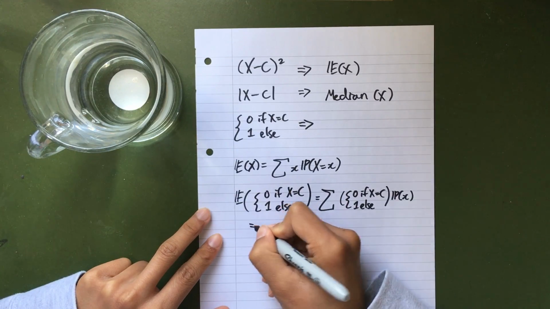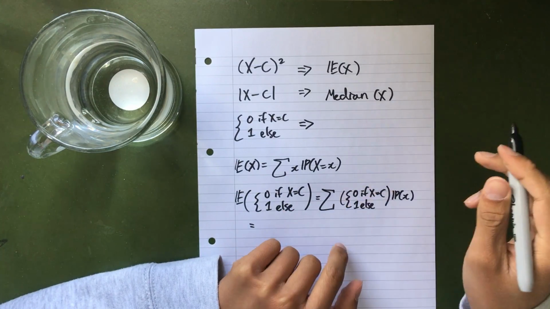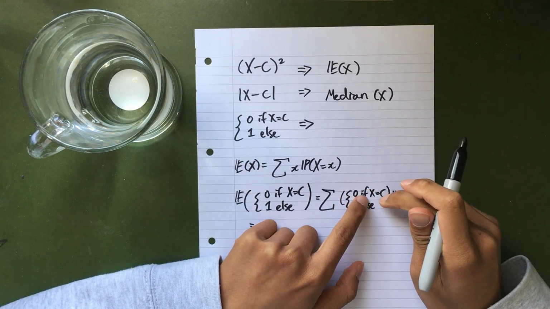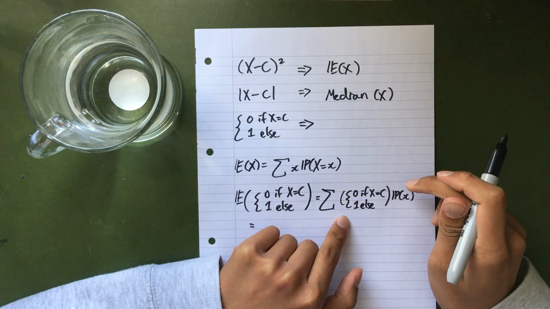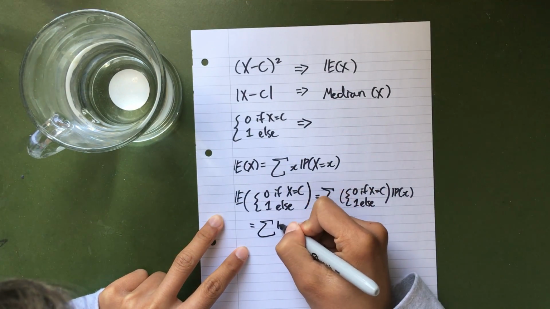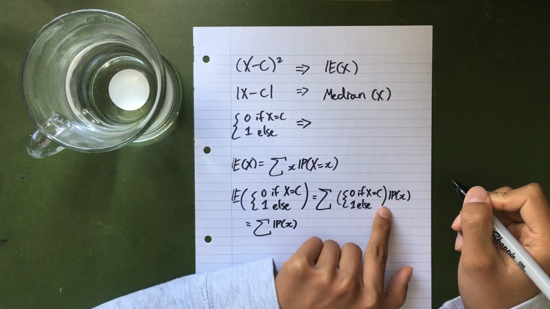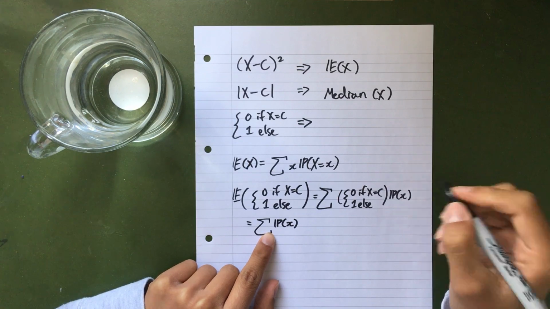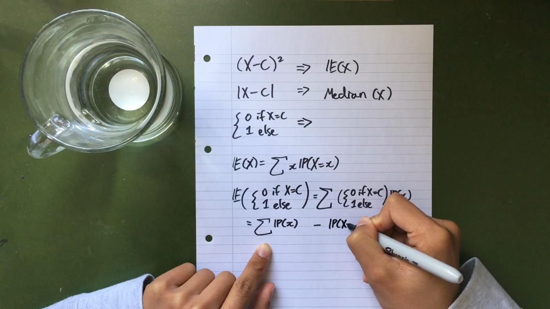So here you could see that everything in this sum is going to stay here, except for the single case when x is equal to c. So you might think of this as we have our entire situation, the entire sum of probabilities, except we've gotten rid of the probability that x is equal to c.